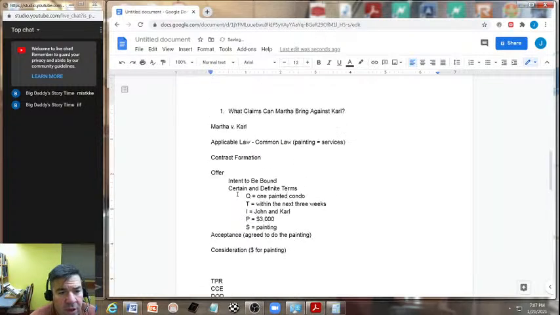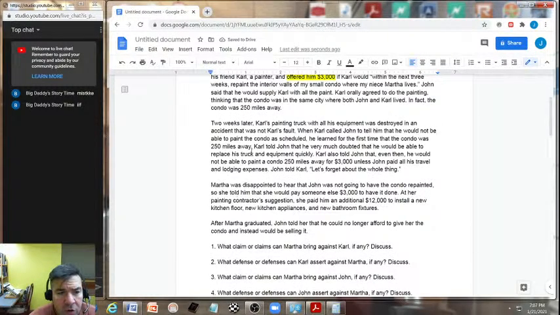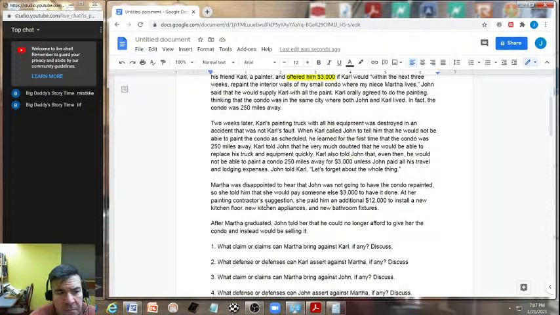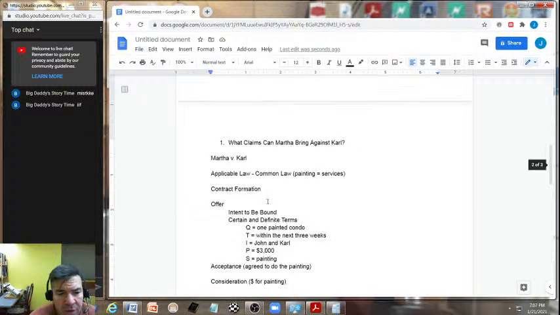Okay, now then coming down here, 2 weeks later, Carl's painting truck with all of his equipment was destroyed in an accident that was not Carl's fault. So what would this technically be? Well, let's see. I would have to say that this would be prospective inability.